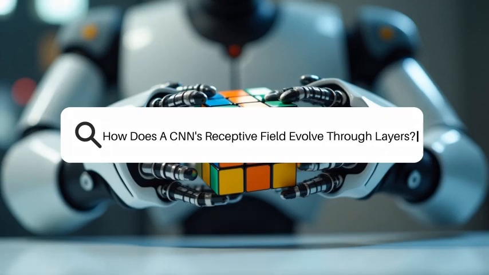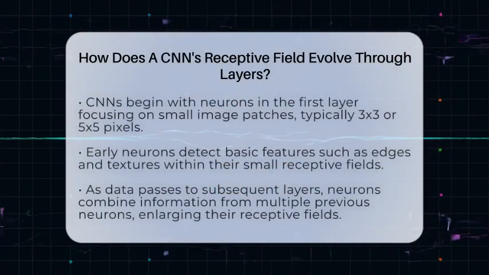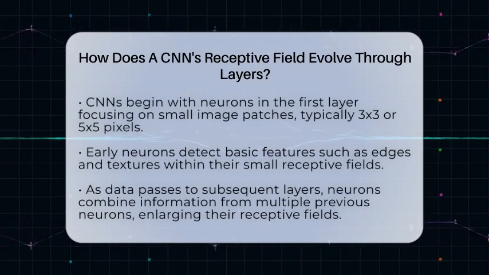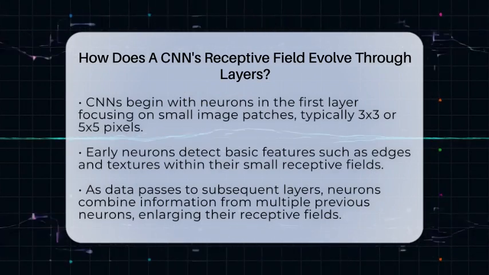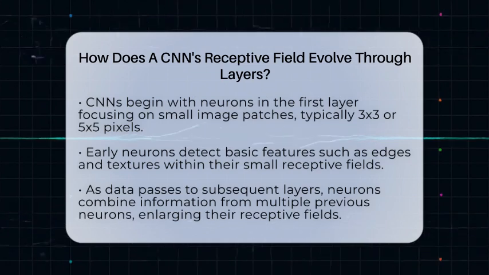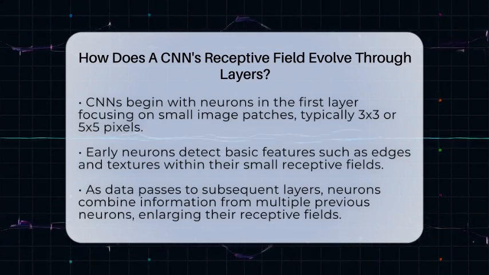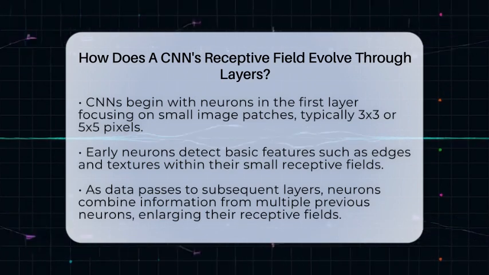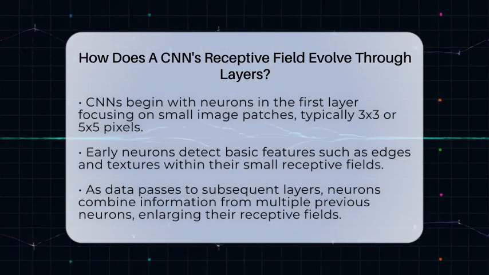How does a CNN's receptive field evolve through layers? Imagine looking at a picture through a tiny window. That window shows only a small part of the image. Now, think about how your view expands as you open more windows or look through bigger ones. That's similar to how a convolutional neural network's receptive field grows as it processes data.